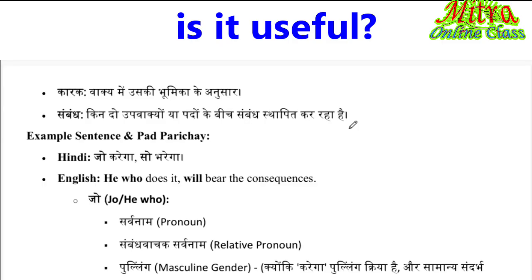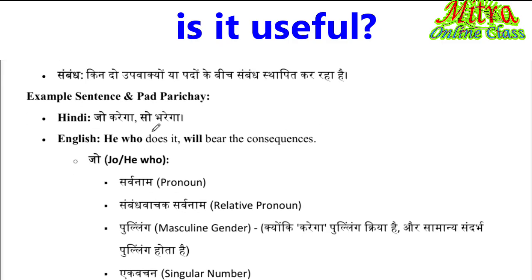See here: jo karega, so paregas, wo paregas. Who does it, the consequence will appear. Jo is a sambandhvachak sarvanam. How is it a sambandh? क्योंकि that करेगा, होगा.